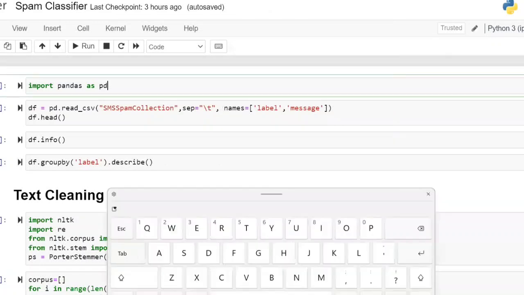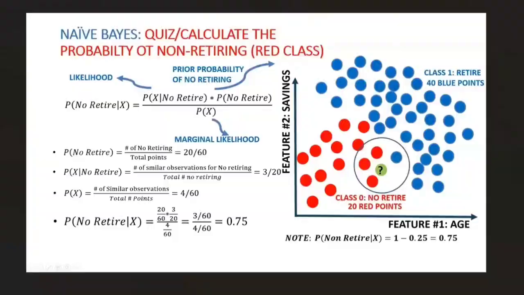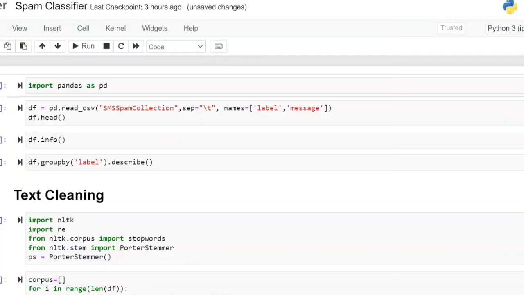First I am going to import pandas as pd. I am going to read the spam classification file. If you observe, this spam collection mail file is a flat file. Earlier we worked on an Excel file using read_excel. Here you can see this one is a flat file, so I use separator equal to tab. Sir, why are you using separator equal to tab?